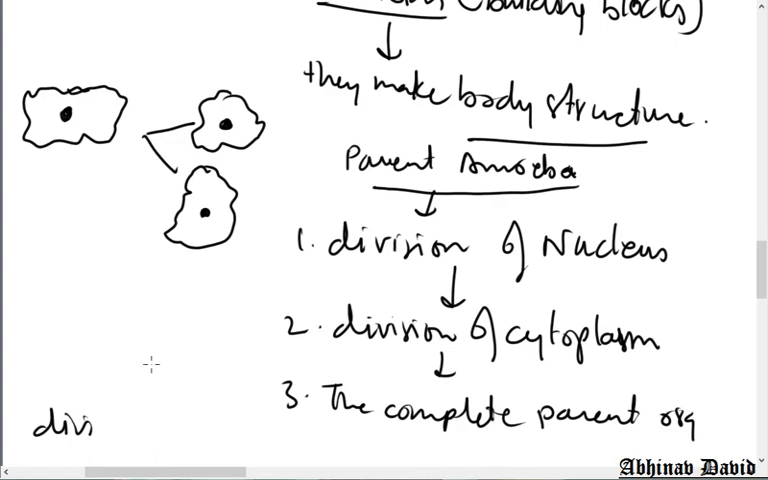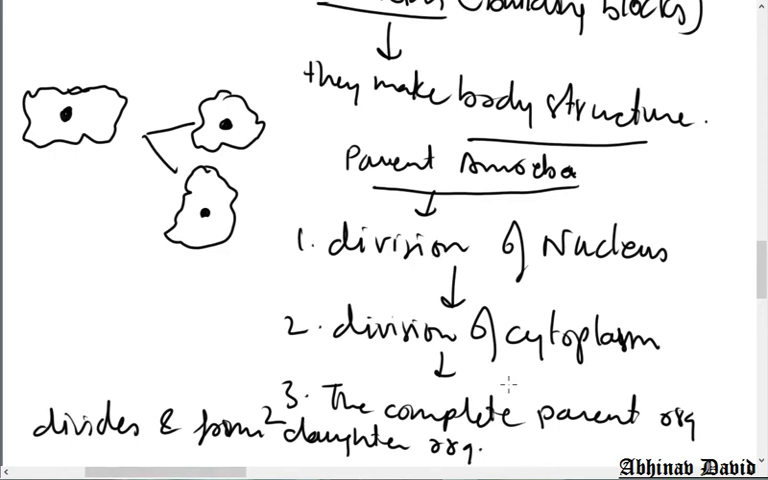and forms two daughter organisms. So you see what is happening here. The first thing is the division of the nucleus. After that, division of the cytoplasm. What does the cytoplasm contain? Cytoplasm contains cell organelles. So everything divides.